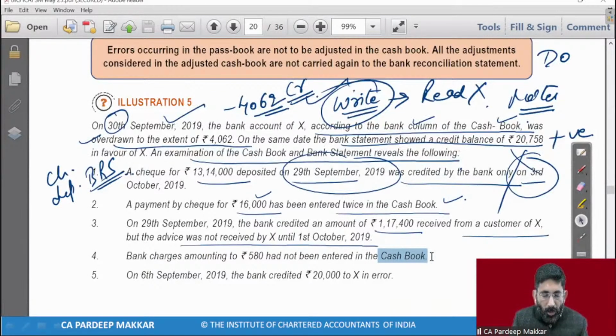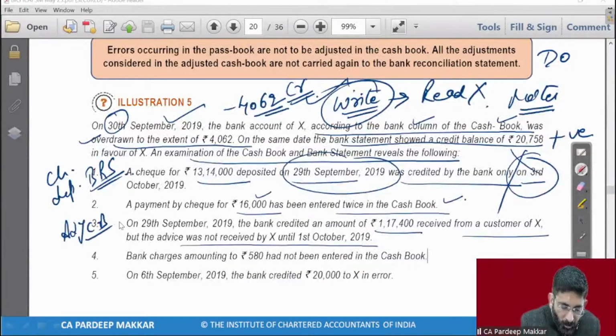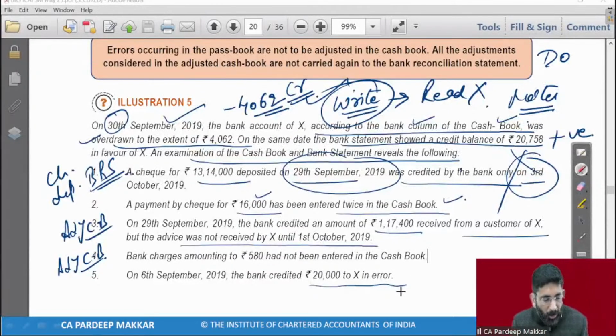चलो, फिफ्थ पॉइंट, वेरी गुड। On 6th September, it will go to adjusted cash book. मैं लिख देता हूं, it will go to adjusted cash book. Bank credited rupees 20,000 to X in error. So point number fifth. Point number fifth will go to BRS.